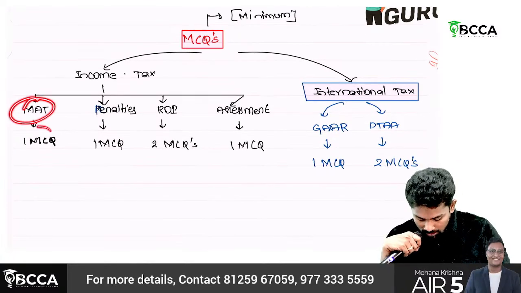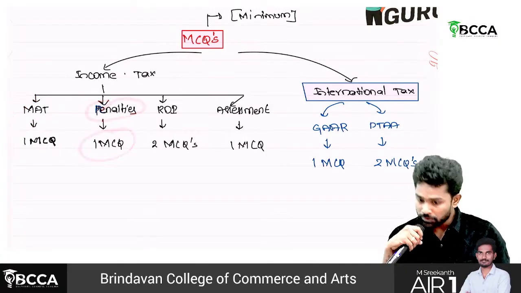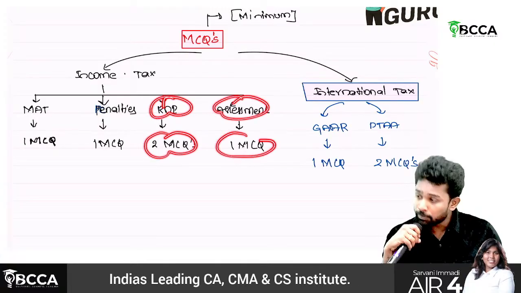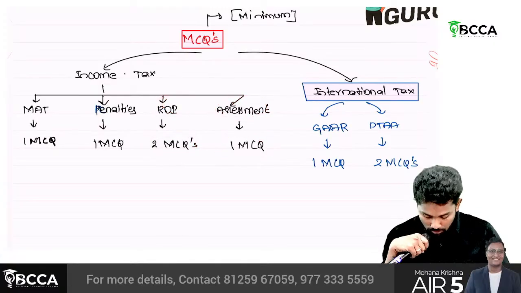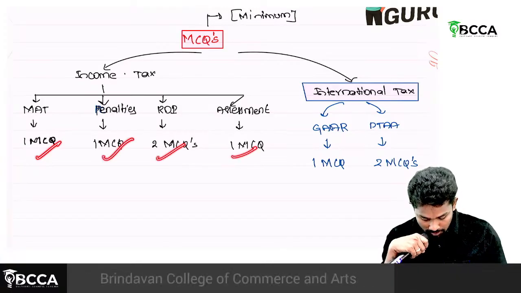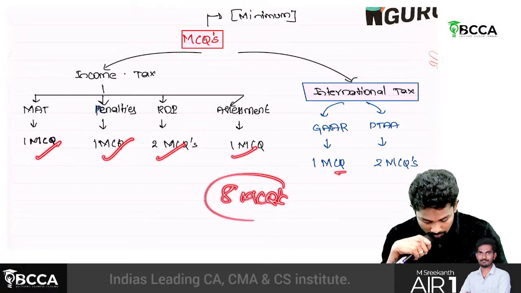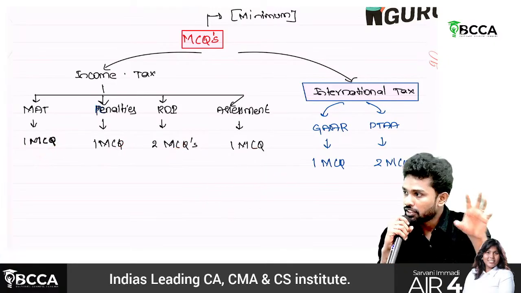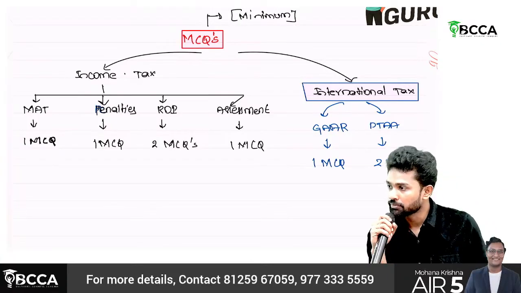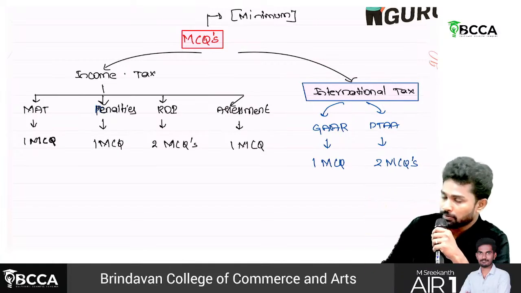On MAT, there will be one particular MCQ. Penalties, 1 MCQ. Return of income, 2 MCQs. And again, assessment, we can expect minimum 1 MCQ. So if you see 2, 4, 5 MCQs, sir, and here 3, that is 8 MCQs we can usually predict will be from these areas. The other 7 MCQs, they can ask randomly from any of the chapters.